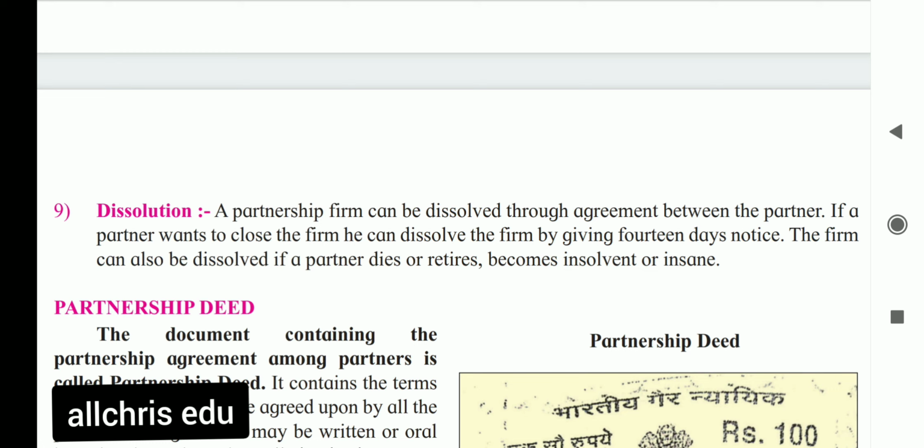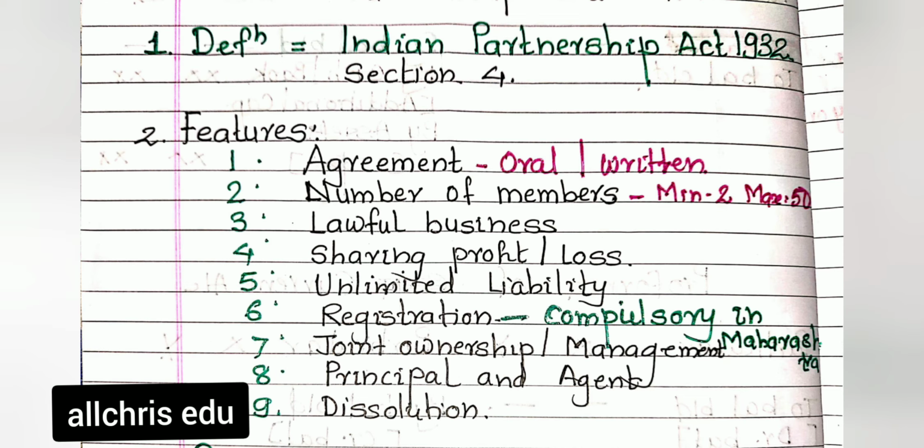So in this way, we have completed our 9 features. We have seen the first feature, agreement. Second, number of partners. Third, lawful business. Fourth, sharing of profit and losses. Fifth, unlimited liability. Sixth, registration. Seventh, joint ownership and management. Eighth, principal and agent. Ninth, dissolution. In this way, these are the 9 features of a partnership firm.